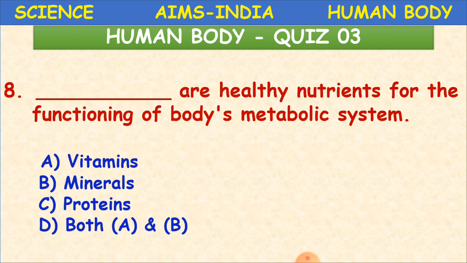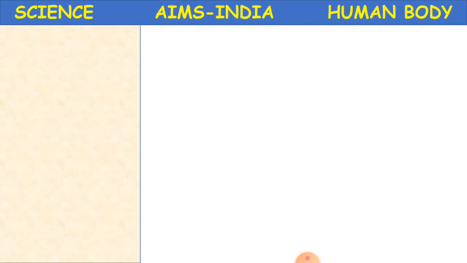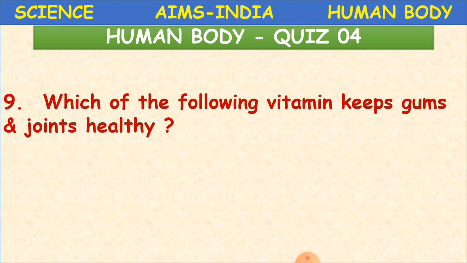One such activity is the metabolic system. Which are healthy nutrients for this function of the body's metabolic system? They are both vitamins and minerals. So D option is the correct one. Clear, children? Yes. Here again the next question.